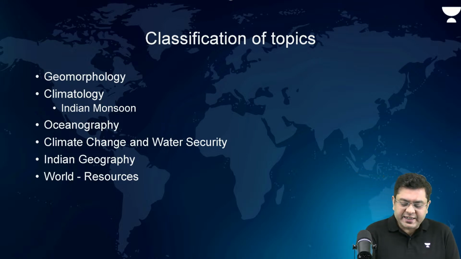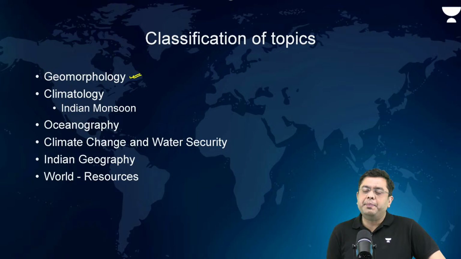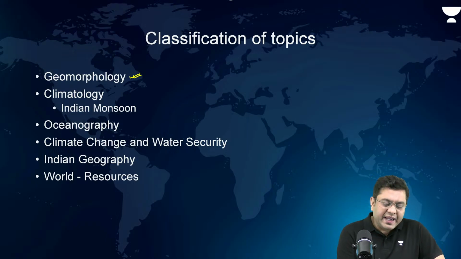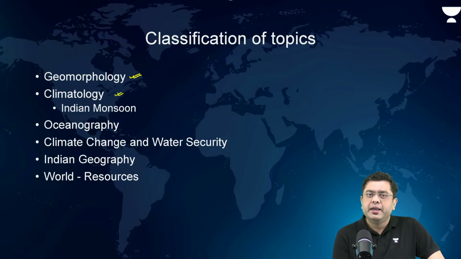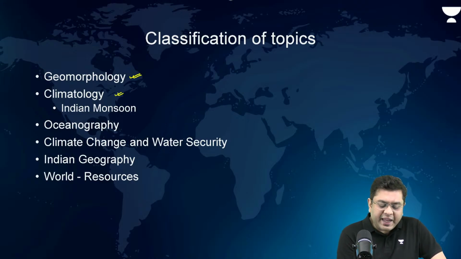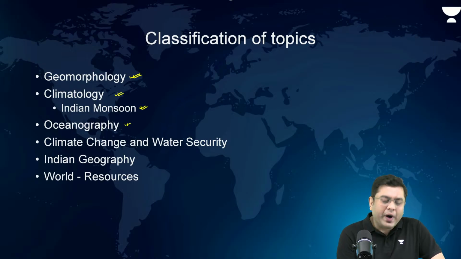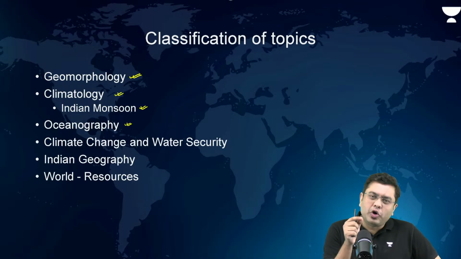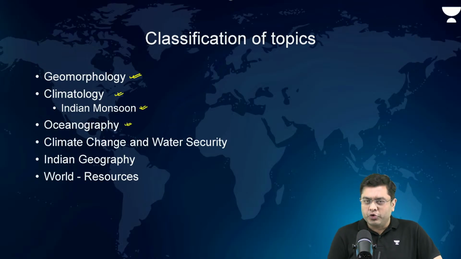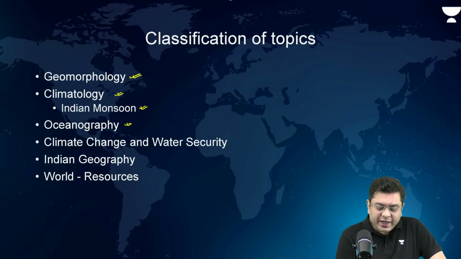So, first of all, we shall take a look at the questions appearing from the basics of geomorphology, then associated with climatology. After climatology, there itself, we shall take a look at the concepts and the questions associated with the Indian monsoon. Oceanography: why do we say that UPSC has got minimal scope to ask questions in oceanography in terms of the complexity of questions? That is again something we'll take a look into. Climate change and water security. That is one of the key areas that UPSC is focusing upon.